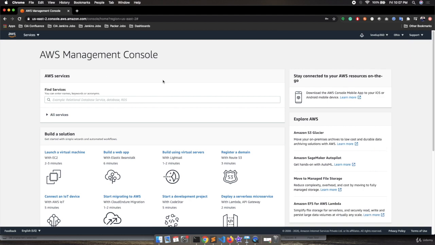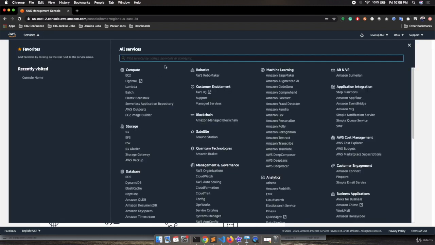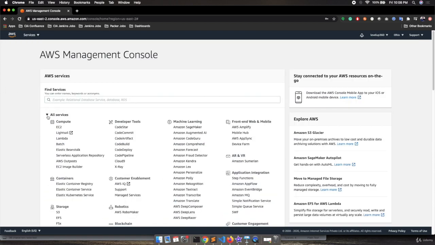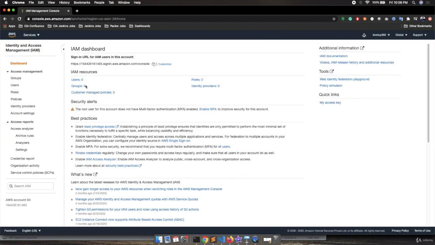Now, first what we need to do is create the IAM user. For this, either you can go to the services link and type IAM over here, or we are getting the all services link on the main page as well. Over here, we can search for IAM, and here we are getting IAM, management of access to AWS resources. We will click IAM. Right now we don't have any users, groups or policies, because this is a newly created account. So we are getting the default roles over here.